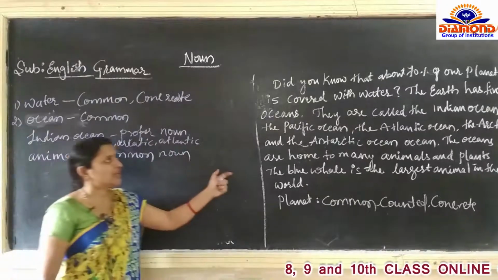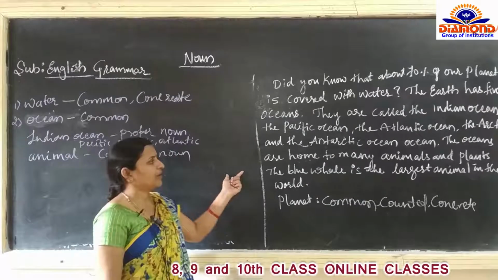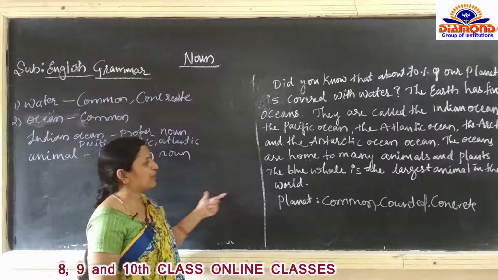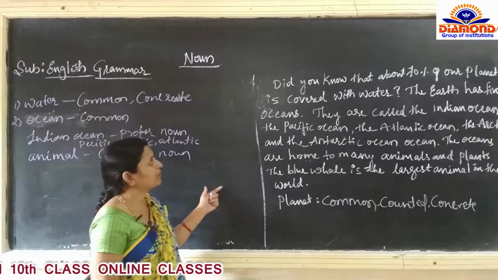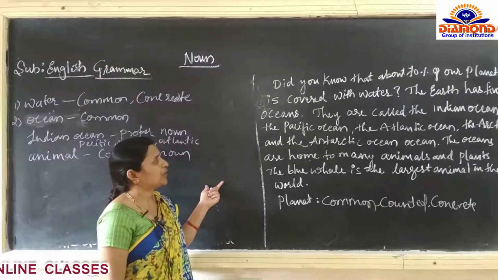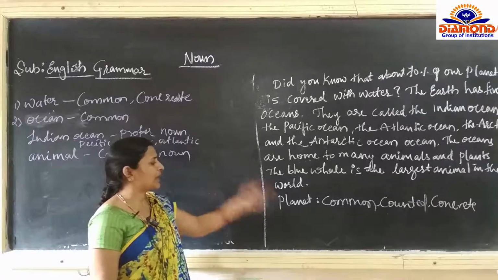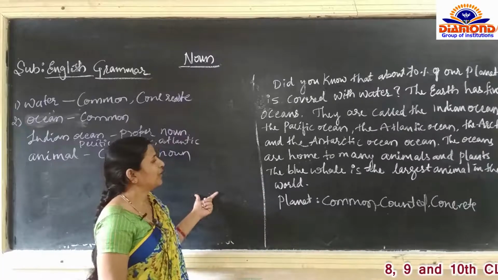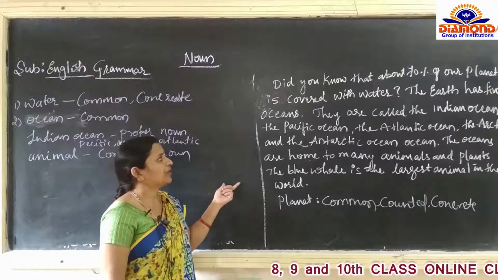We have to identify the common noun, proper noun and concrete noun. Did you know that about 70% of the planet, example is given, is covered with water.